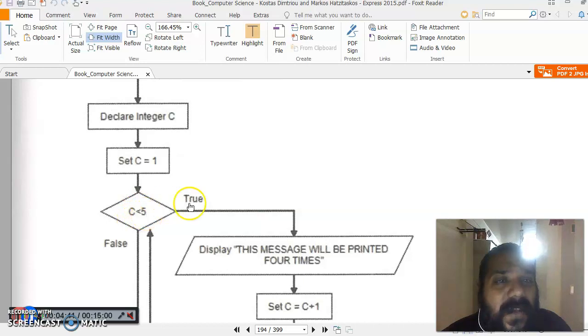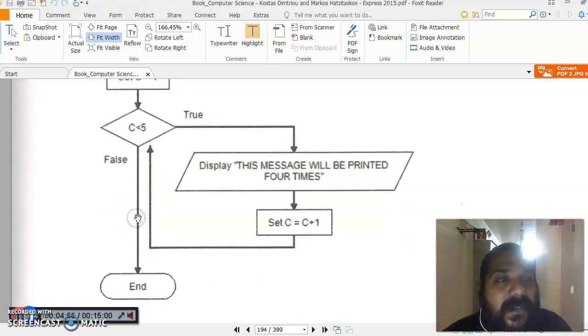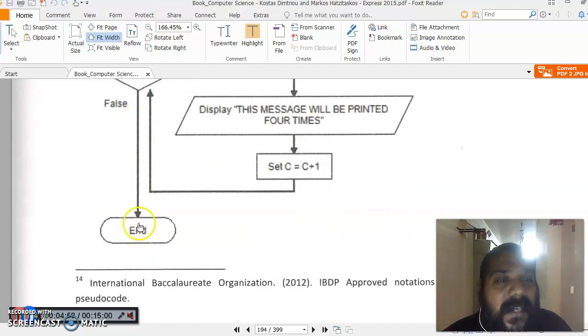So 1 is less than 5, it is true, so it will be printed, then the value of C is updated to 2. Again it is true, similarly this loop goes on. Finally when we get C equal to 5, 5 is less than 5, this condition is false. So it will come out of the loop and it will end. So you can see how these things are related to each other.